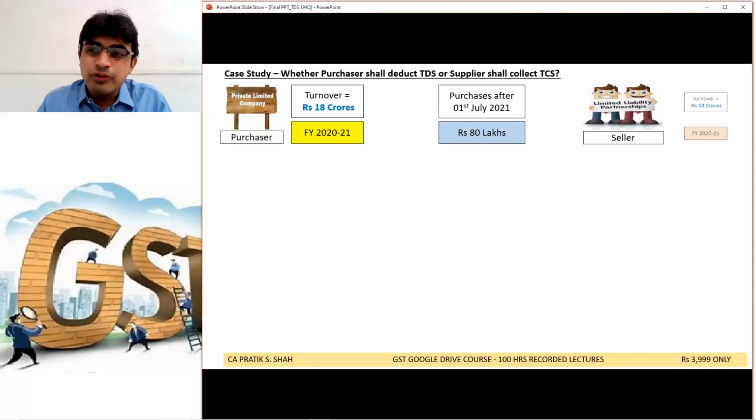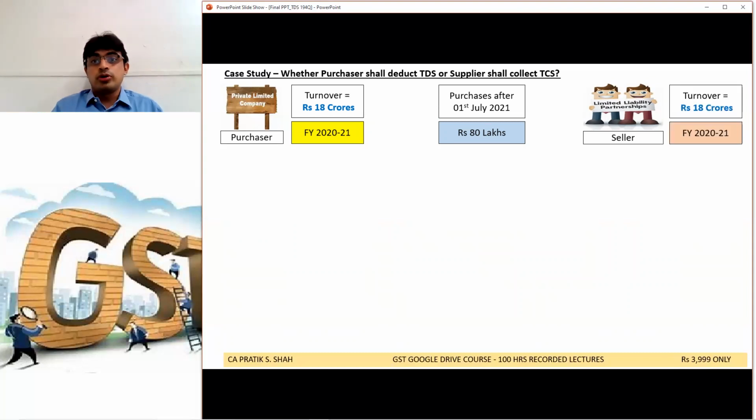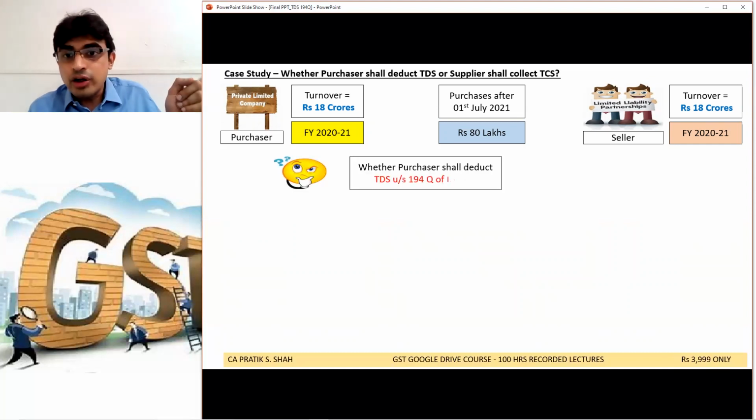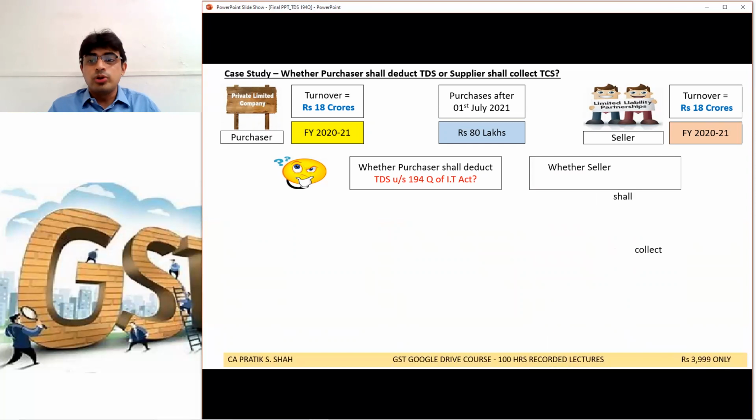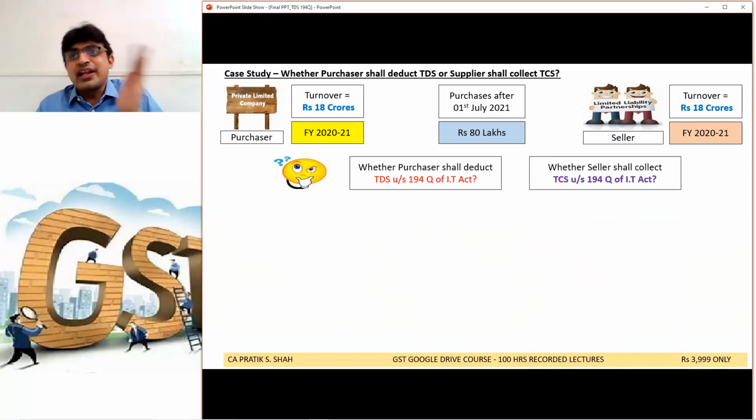But the turnover of the seller was also 18 crore, so the condition of TCS is also satisfied. Now please tell me whether on the same transaction of 80 lakh, purchaser shall deduct TDS under 194Q, or seller shall collect TCS, or both will be applicable, TDS as well as TCS.